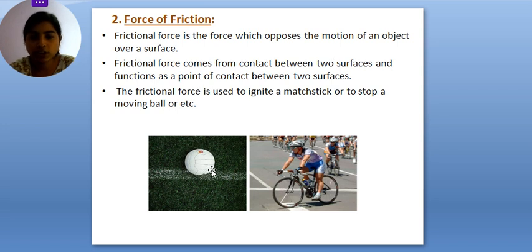Suppose this ball was earlier at high speed, but slowly the speed of this ball decreases, right? And eventually it will stop. When it stops, that is because the friction force has been applied over there. So that's how the friction force plays an important role.